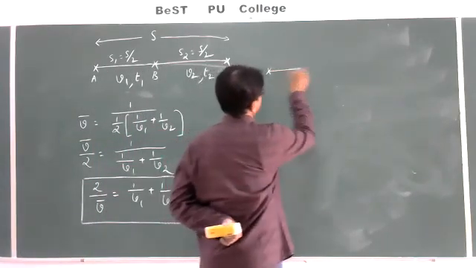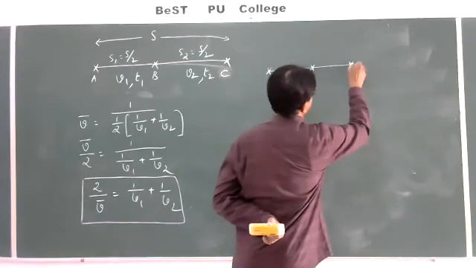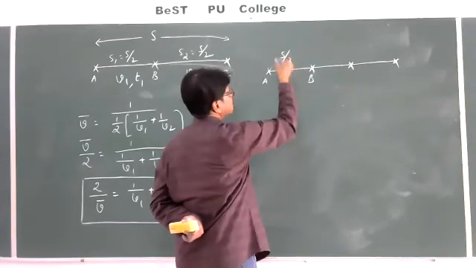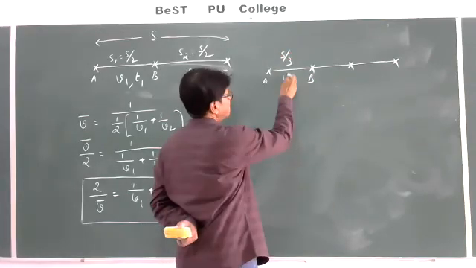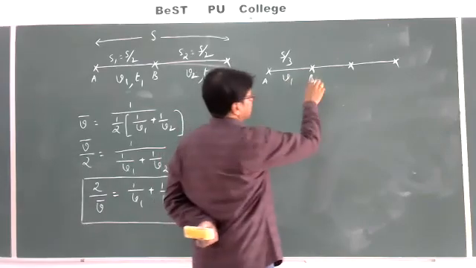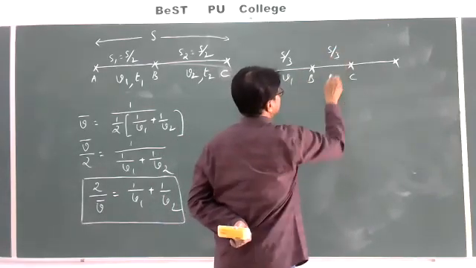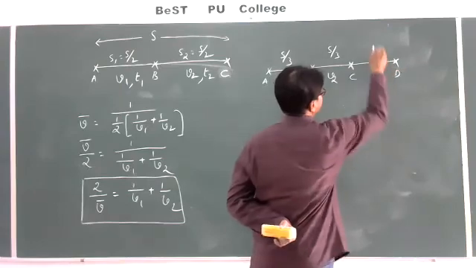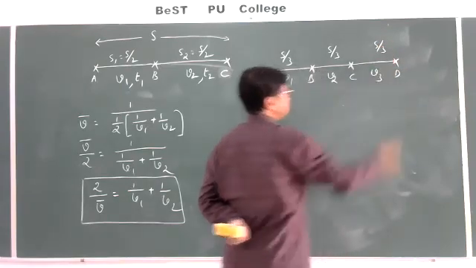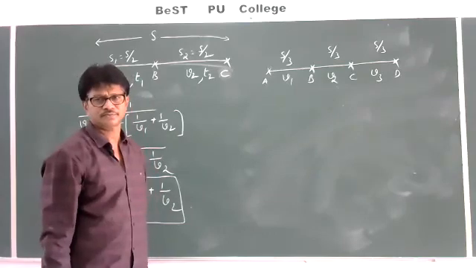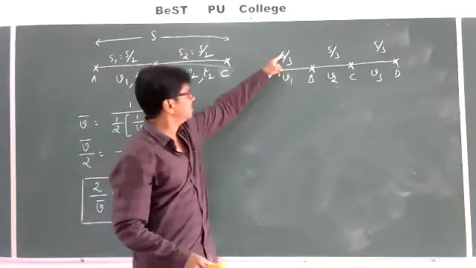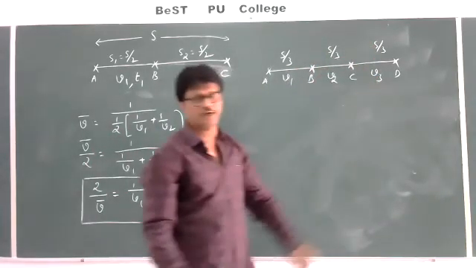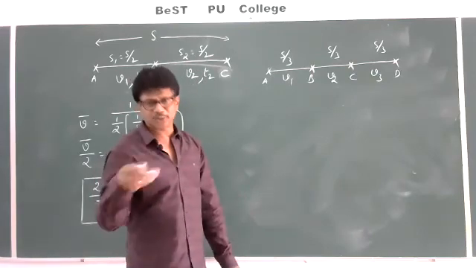Now I will consider like this. Total distance is S. First 1/3 of the distance, S by 3, with a speed V1. Next 1/3 of the distance with a speed V2. And the last 1/3 of the distance with a speed V3. Then its average speed.